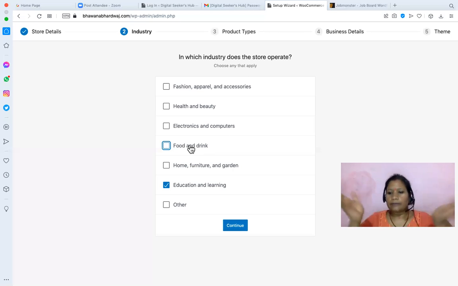Let's suppose, for example, in my future I'm planning to have an online store where I will share all kinds of merchandise, digital challengers, digital success or digital seekers, different kinds of cups or t-shirts or books. In that case, we can select multiple. Here apparel is also there, or I'm into yoga and meditation, so I might share that kind of product as well, or whatever I'm using and finding useful. It's nothing exclusive. This is also one of the business models when you have a blog or a website.